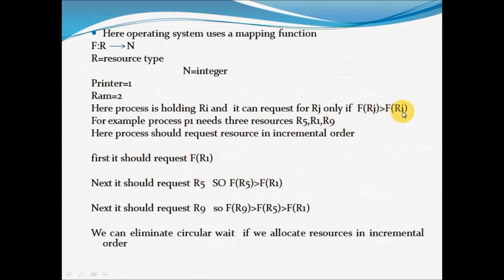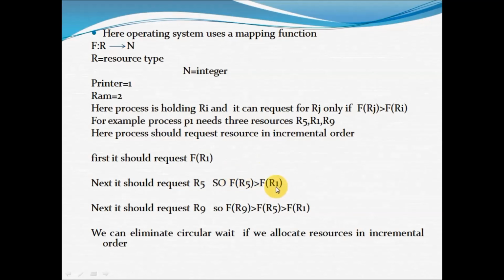F of Rj is greater than f of Ri. Now what is the resource you are requesting? R5. You can see here f of R5 is greater than f of R1. Condition satisfied. F of Rj is f of R5, f of Ri is f of R1. First I requested R1, then I requested f of R5. So condition satisfied here.